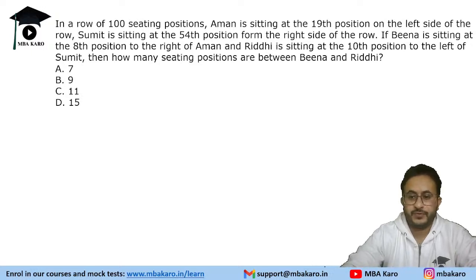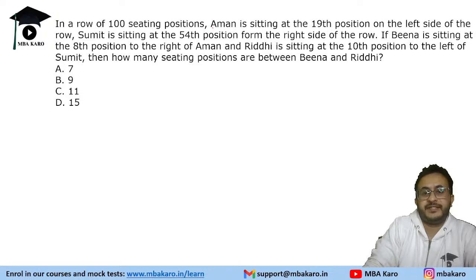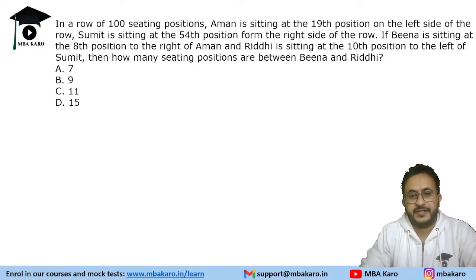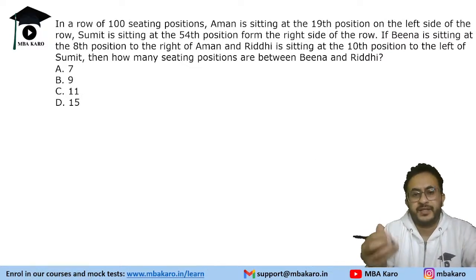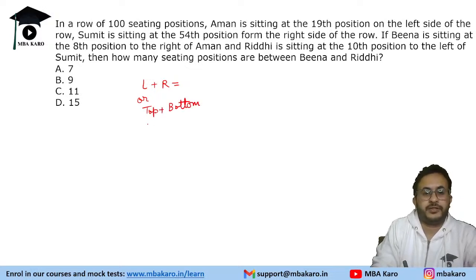Okay, so let's see this question. There are 100 sitting positions. Aman is sitting at the 19th position on the left side. Now, remember this whenever you have this kind of question of order and ranking: left plus right, or top plus bottom. Sometimes it is about rank of people, or front plus back.